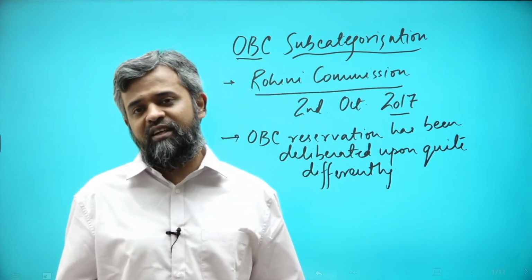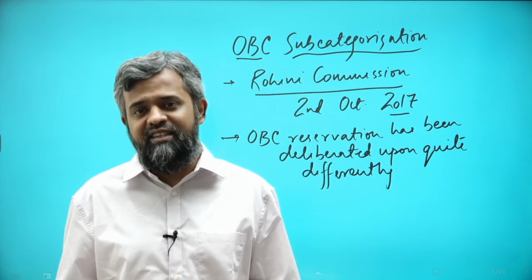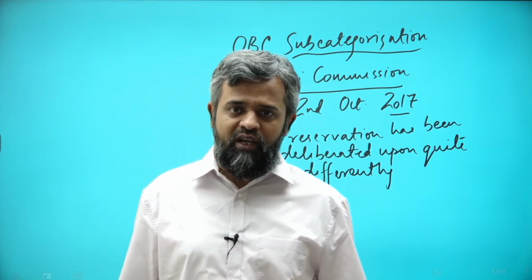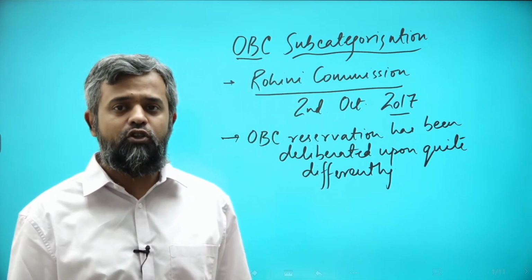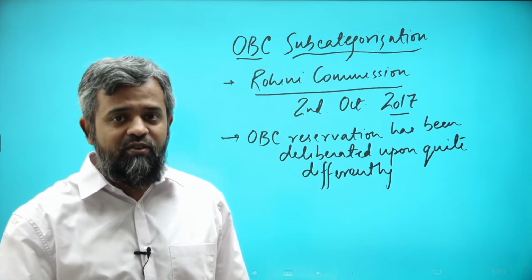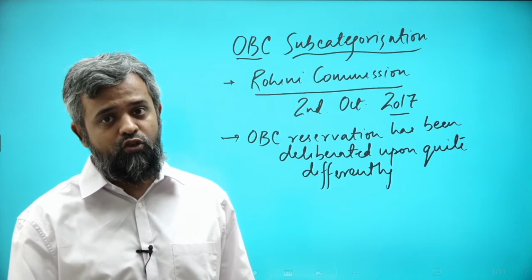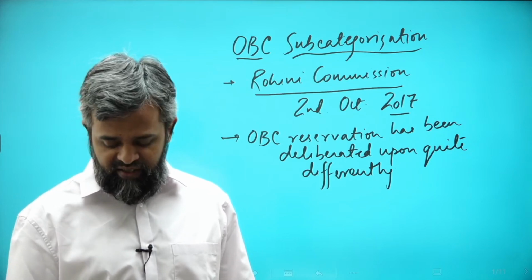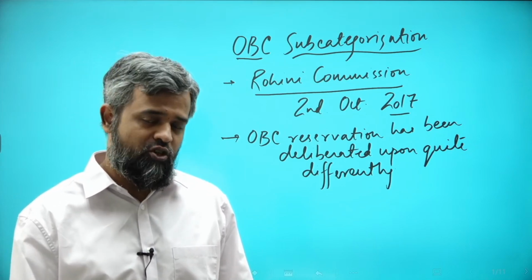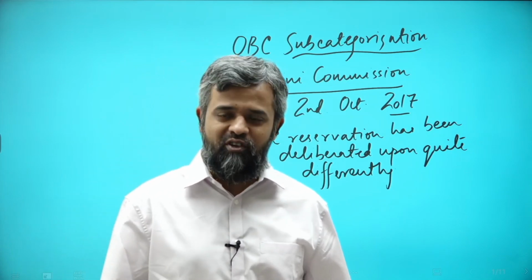So subcategorization is basically an attempt at making sure that we make use of reservation the right way, that the social justice mandate associated with reservation does not go down the drain.